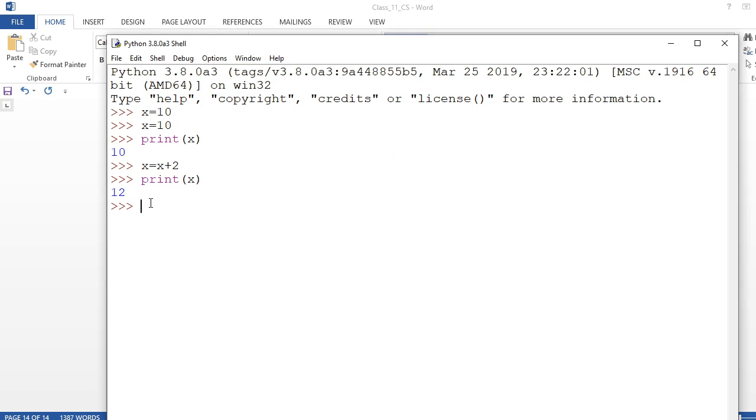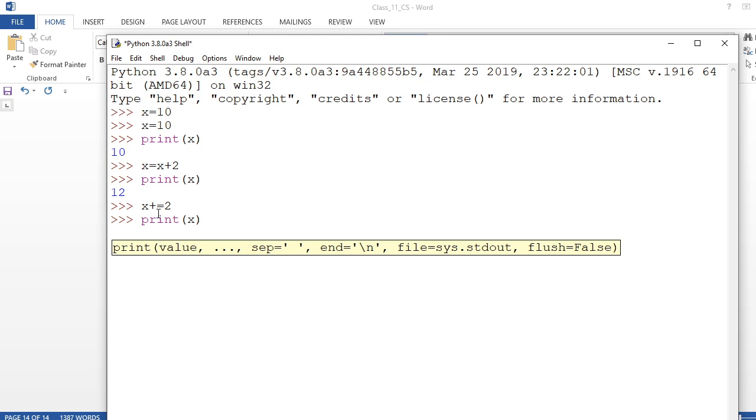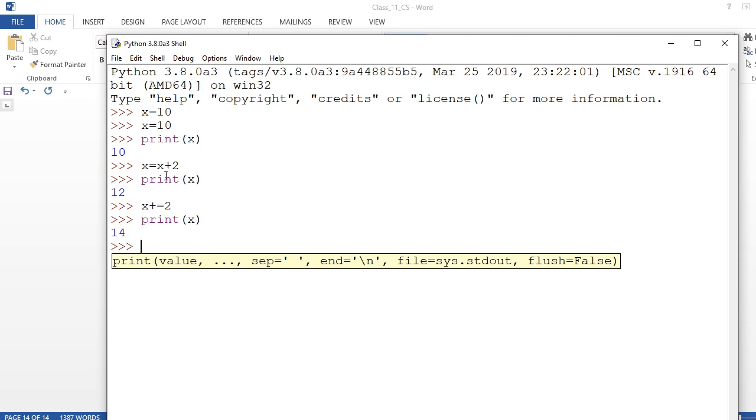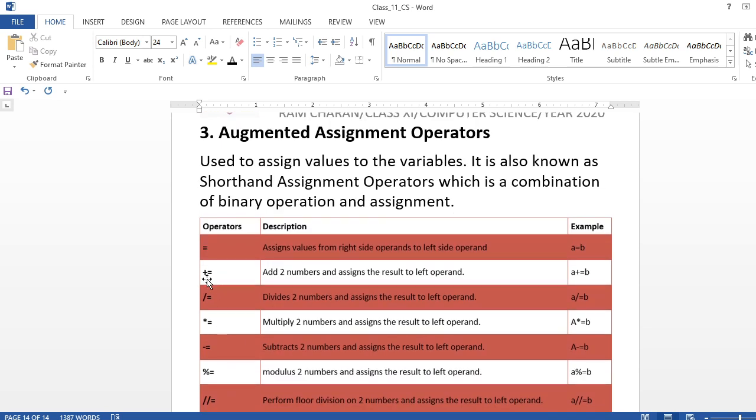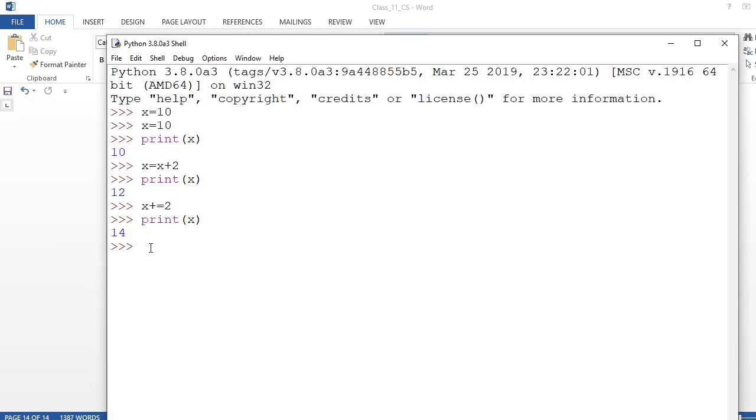Same thing one more time I'm going to add a 2. Now see that x plus equal to 2, both are same thing. Not 12, it should be 14. I am writing here print x, just check out 14. So both assignments are same. You have seen here this one plus equal to. Okay, clear?